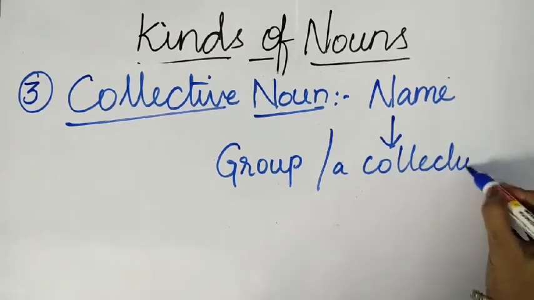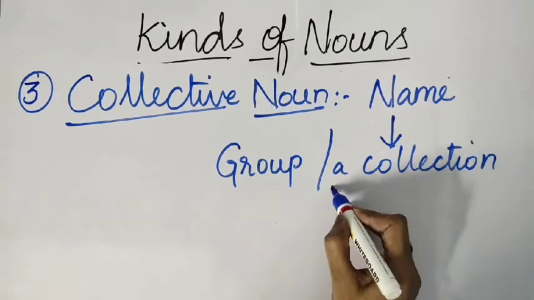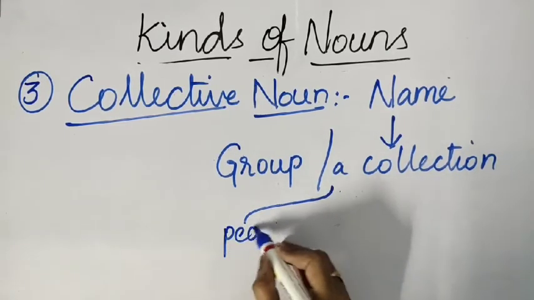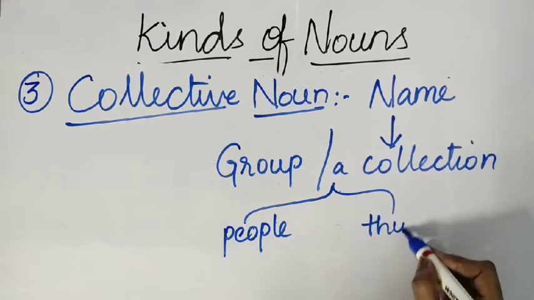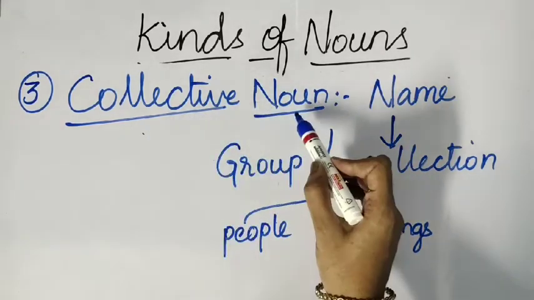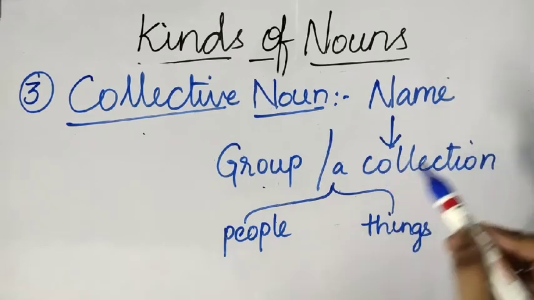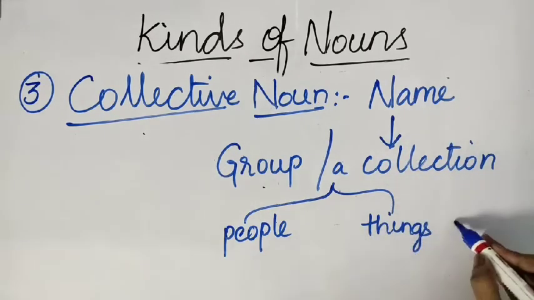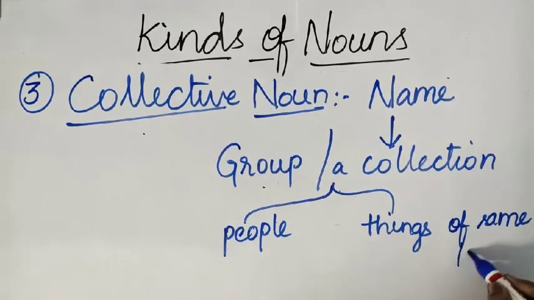What kind of collection? It can be a collection of people. It can be a collection of things. Is it clear, students? So, a collective noun is a name given to a group or a collection of people or things of the same kind. It should be of the same kind. Is it right, students? Okay.